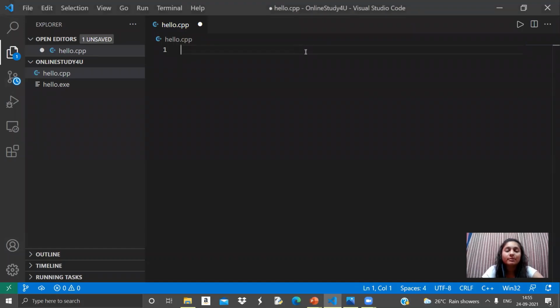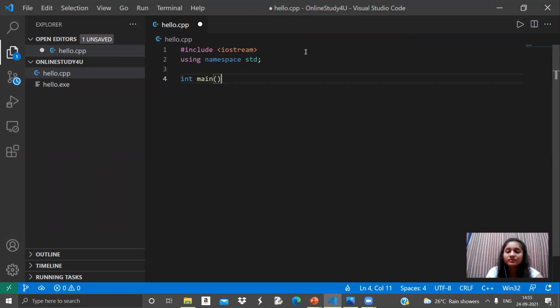Now let's quickly implement a program with the data type modifiers and variables in one, and understand everything step by step, whatever we have learned till now. So I'm making the program, and first of all I'm declaring the header, then using namespace std, and then my int main function, and here I'll return 0.